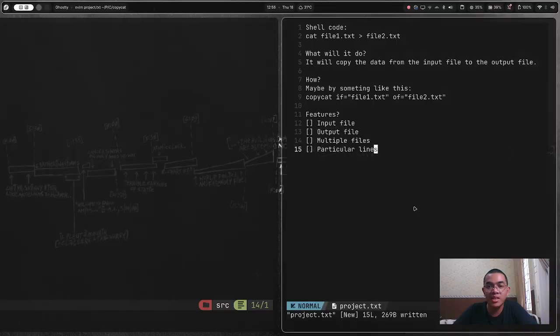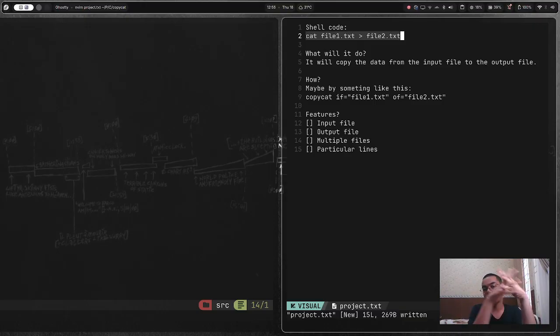Today I'm going to rewrite a shell script trick into C. Now this particular shell script trick is, let me close my camera, this: cat file1.txt outputted to file2.txt. I'm going to make a C program that will do the same.